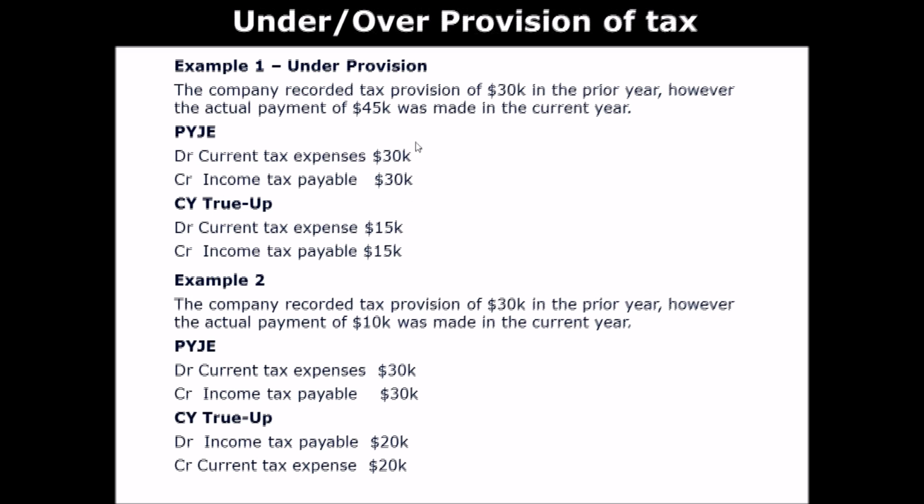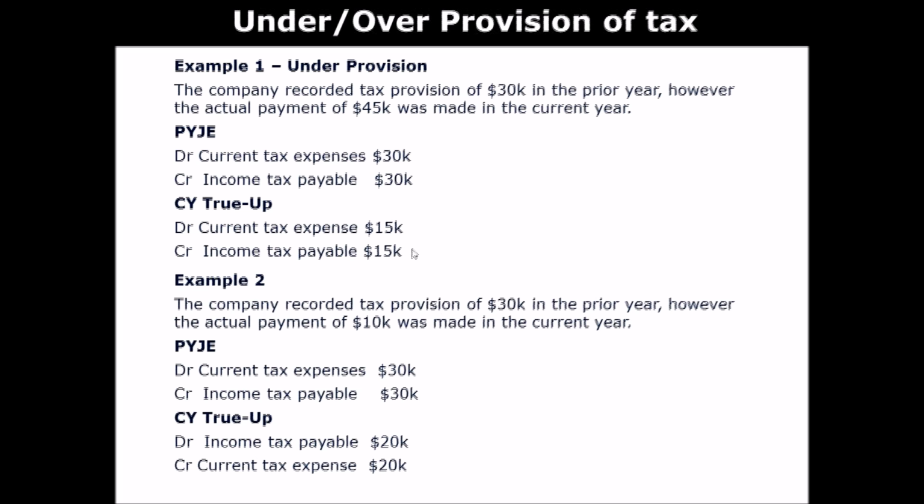So let me provide two examples to clarify this. One example is an under provision case, where the company recorded tax provision of 30,000 in the prior year. However, the actual payment of 45,000 was made in the current year, meaning that the company should have recorded more than 30,000. It should have actually recorded 45,000, but in fact the company only recorded 30,000. So in the prior year, what the company recorded was debit current tax expense and credit income tax payable of 30,000.